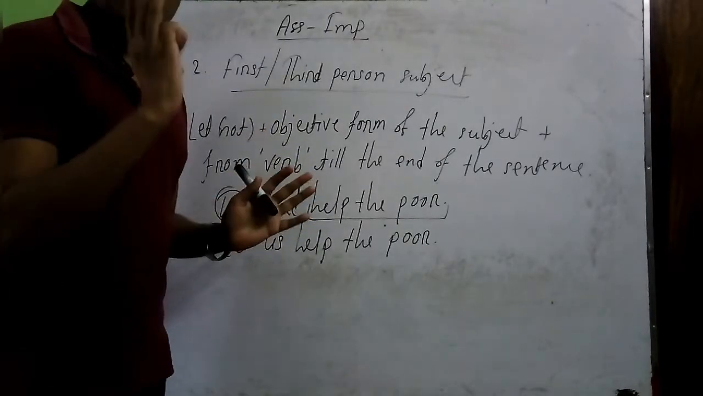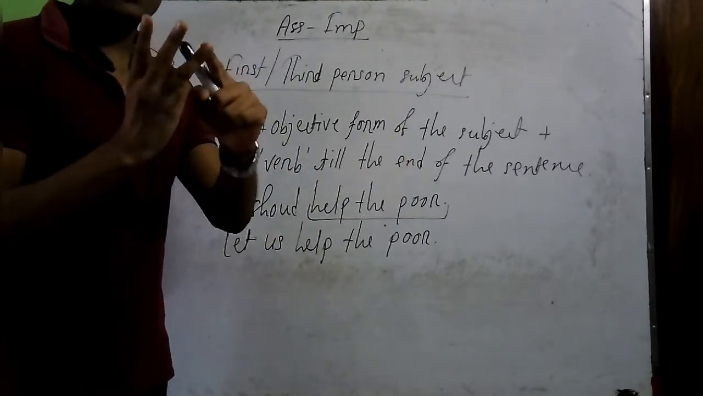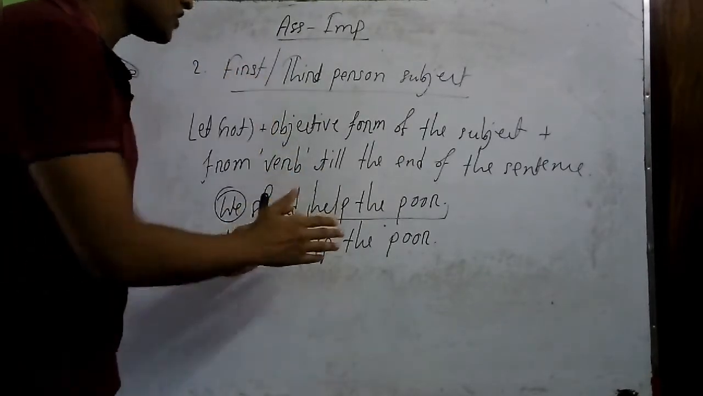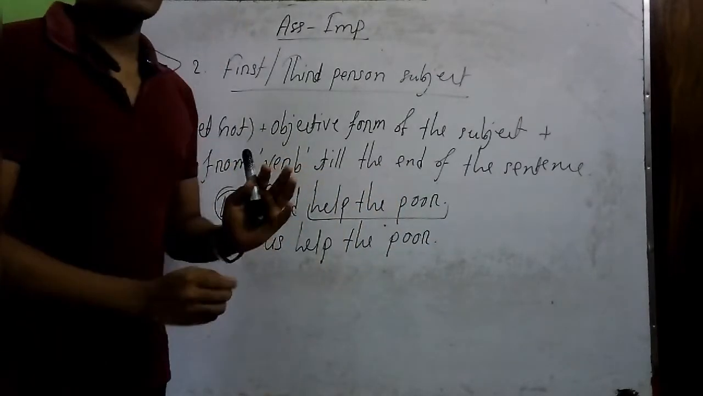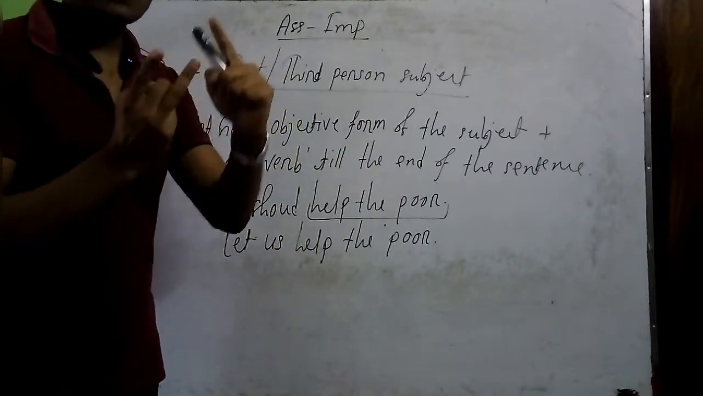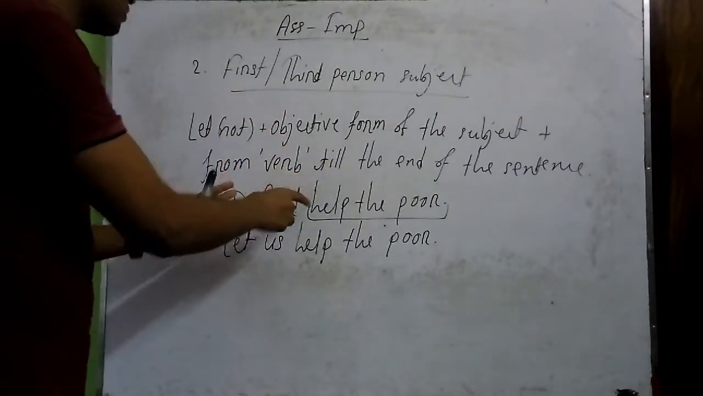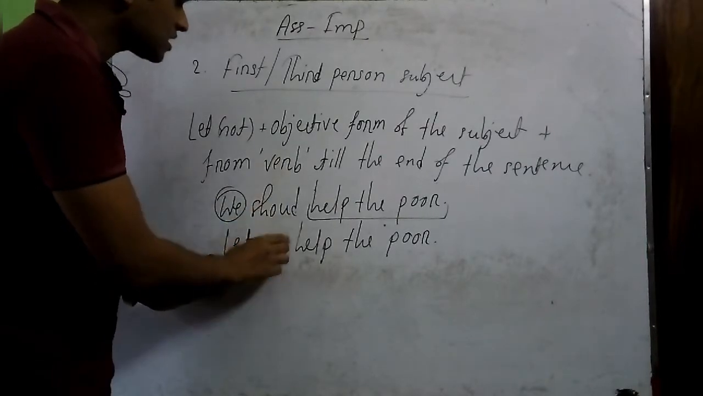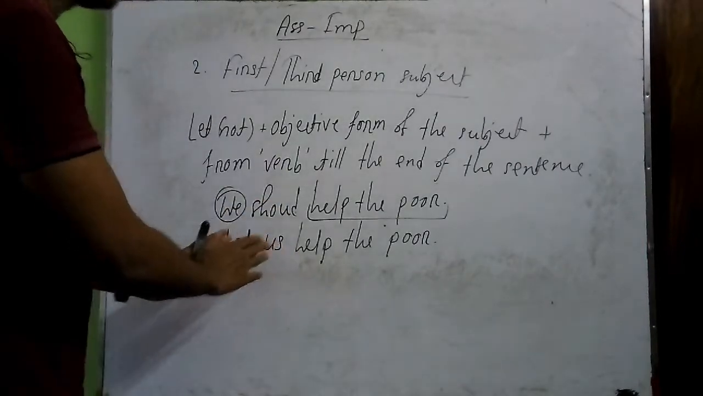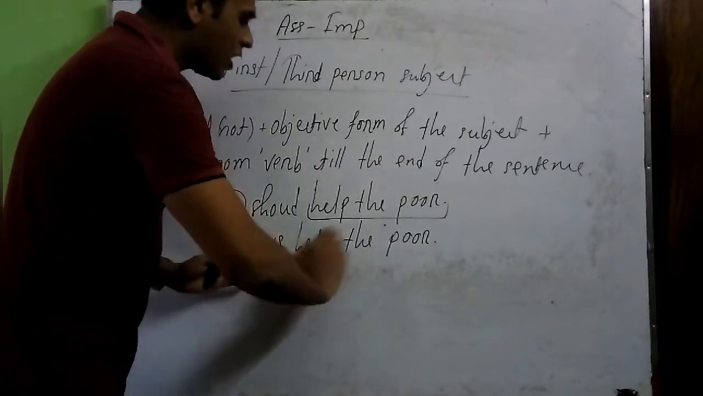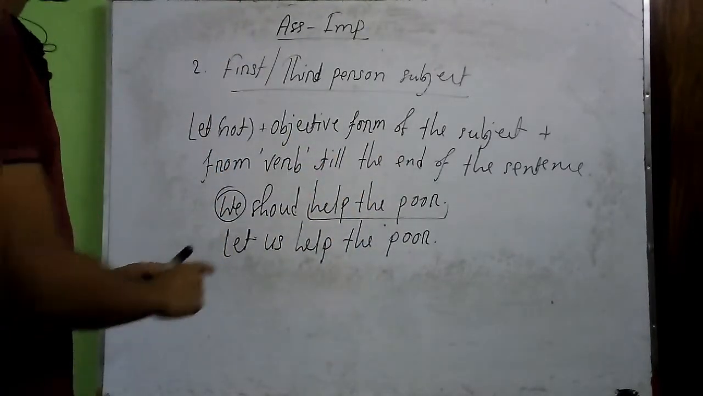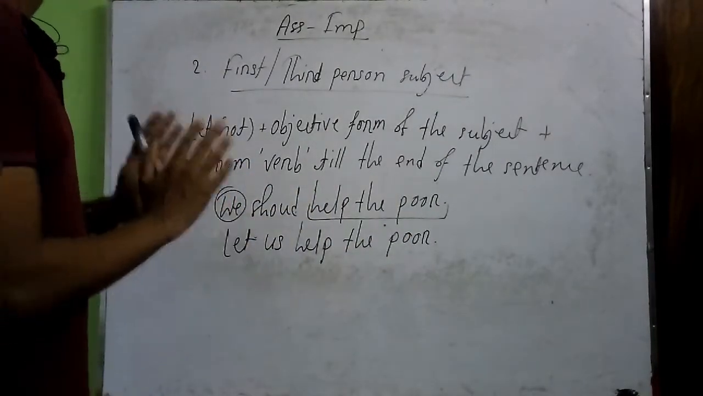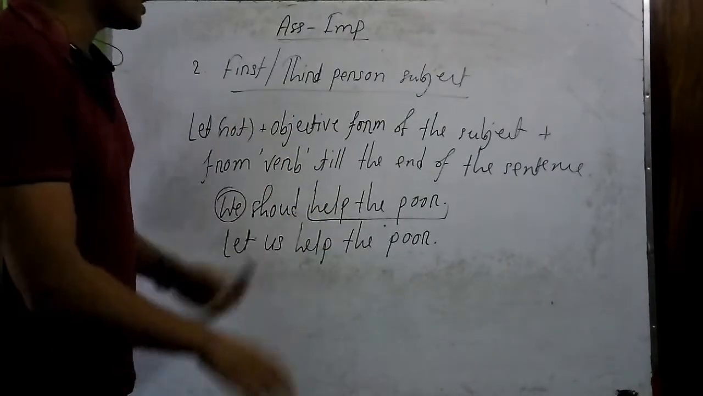So we know that we have 3 persons, that is first person, second person and third person. If we have second person, then we will follow rule number 1, that is we will start from the verb till the end of the sentence. But if we have first person or third person, then we will follow rule number 2, that is we will start the sentence with "let", then we will put the objective form of the subject, then starting from the verb till the end of the sentence. So this is the final answer, let us help the poor. So that's all about assertive to imperative. We have only 2 rules here.